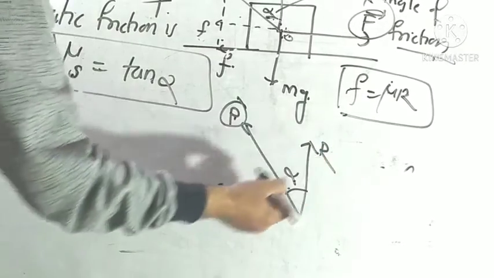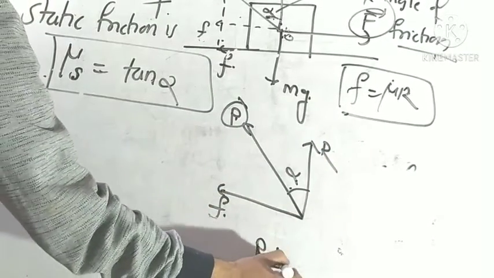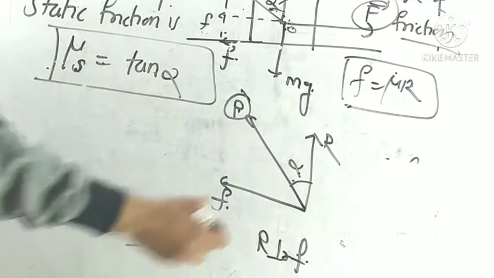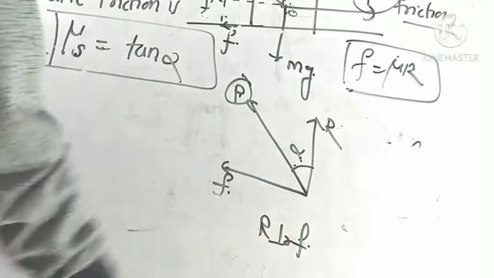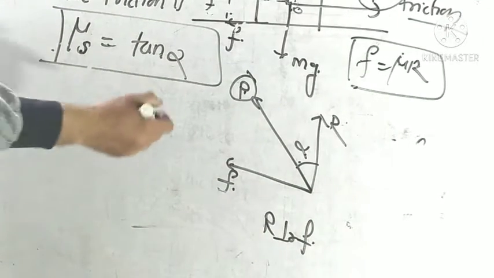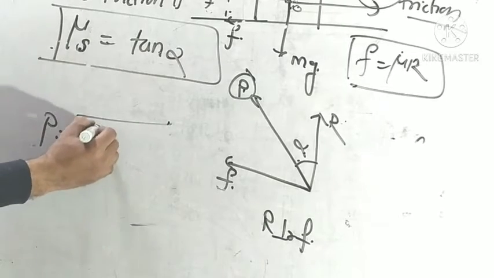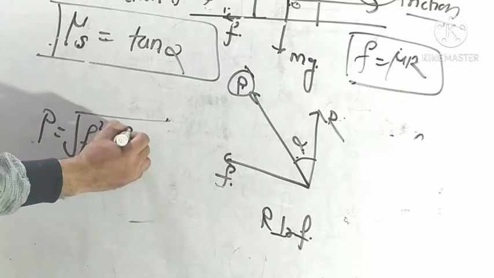The angle between R and F is 90 degrees, since the normal reaction is perpendicular to the frictional force. So P is equal to the square root of F square plus R square.